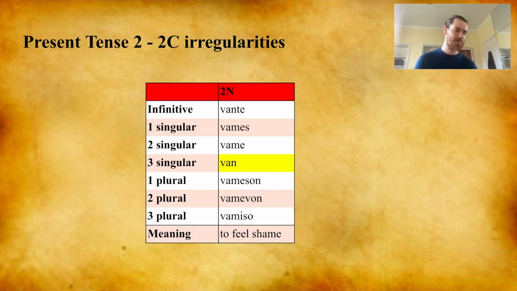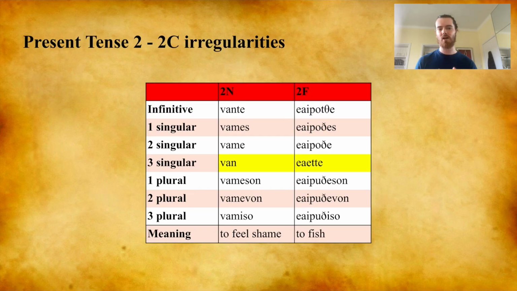There are sometimes irregularities in the second conjugation, vante, to feel shame, vames, vame, vameson, vamevon, vamiso, but the third person singular is irregular, van, as opposed to vame. The same thing is true of eipothe, to fish. It belongs to the fricative subclass, so you would expect it to go eipodes, eipode, eipode. The third singular is eite. It's for this reason that the third person singular is one of the principal parts noted within the citation form, because you can't derive these by knowing the other parts of the verb.